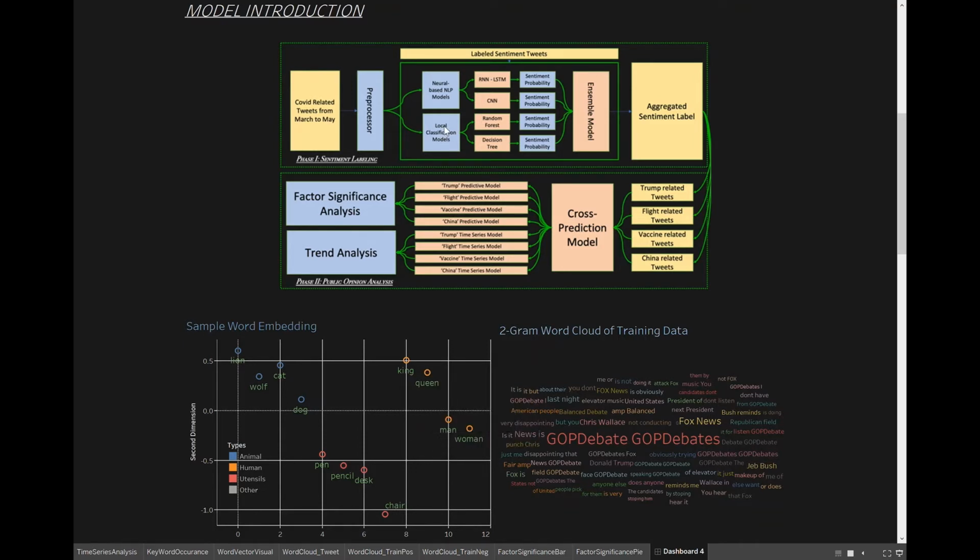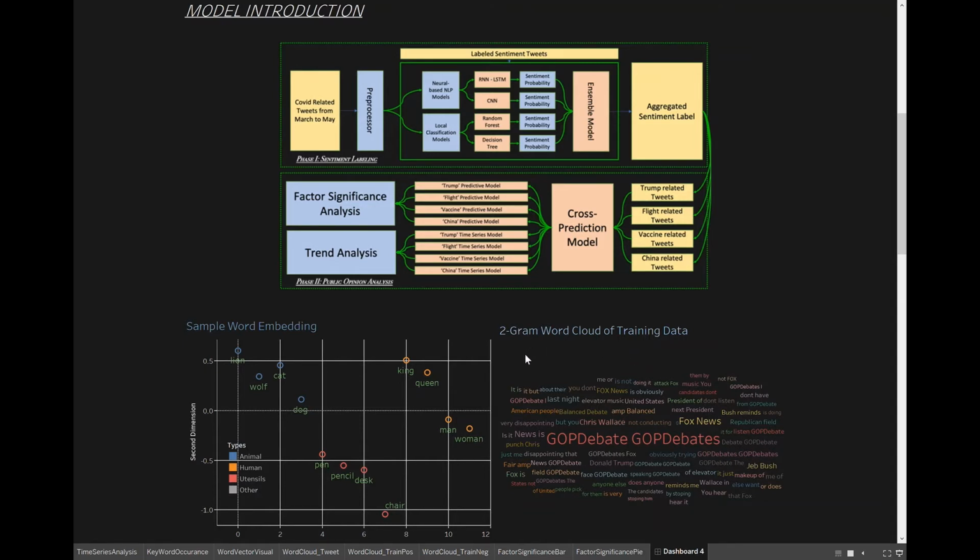And the last two models we trained are local classification models. The idea is to represent the tweets by the occurrence of a unique combination of words using one-hot coding. Then these vectors are modeled and classified using local classification methods. In this case, we used random forest and decision trees. The advantage of these classification methods is that we can capture phrases that do not appear as proper English.